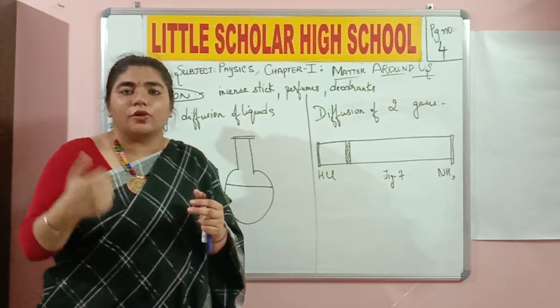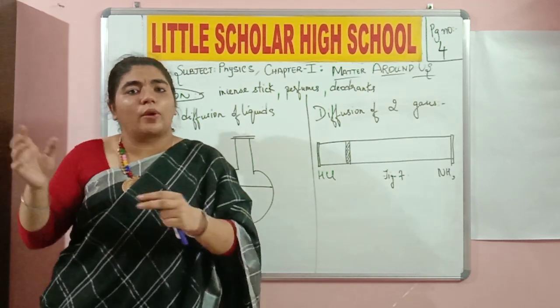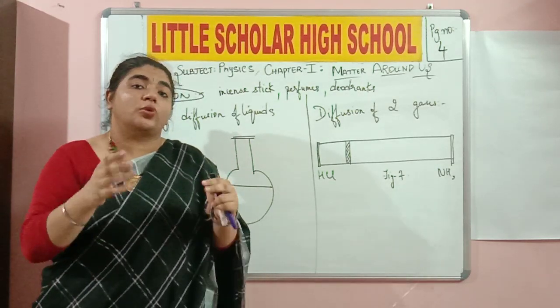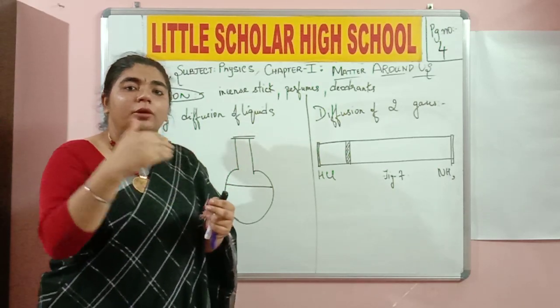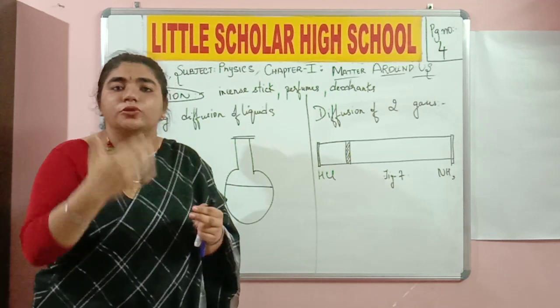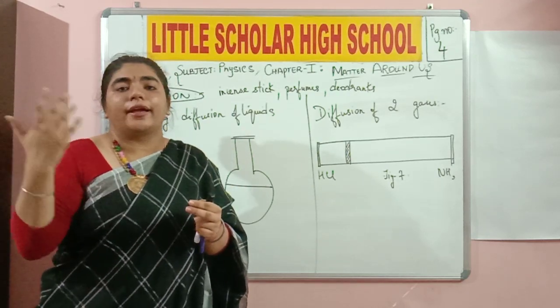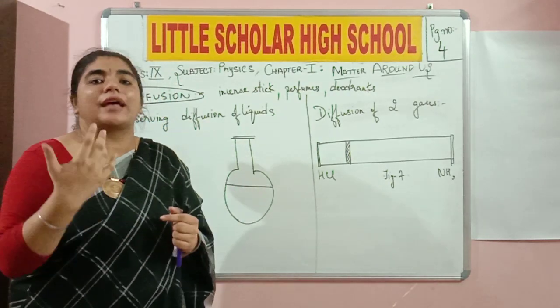Similarly, if I apply some perfume or use a deodorant and I'm standing in one corner of the room, the person who's also there along with me in the same room, but at a certain distance, is also able to smell the perfume and the deodorant. So why do you think this happens?